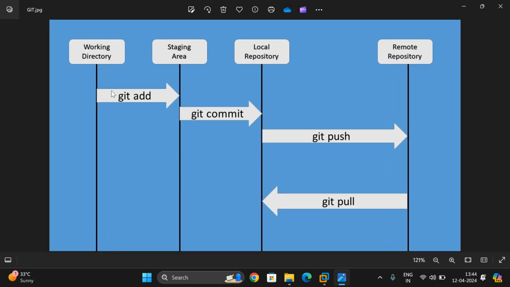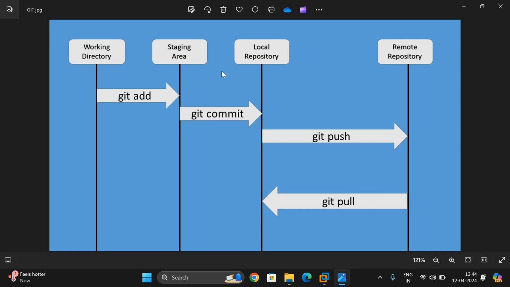One is a working directory, where we are going to work on the files, where we have the code files, the source code. First we have to add those files from the working directory by using the git add command, so that the files will be stored in the staging area, which is ready to store in the local repository. And by using the git commit command, whatever files are in the staging area will be moved to the local repository.